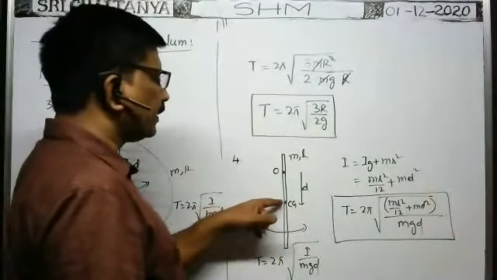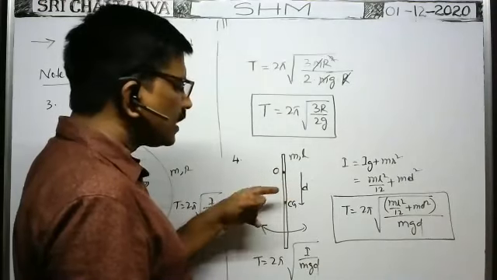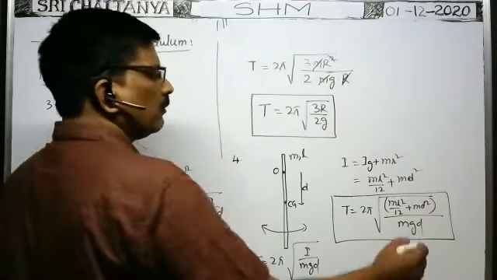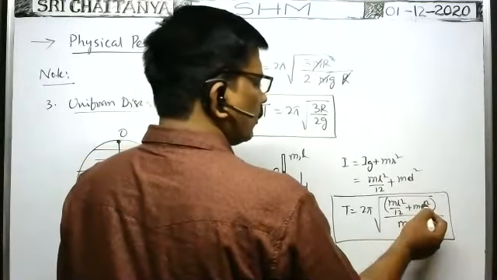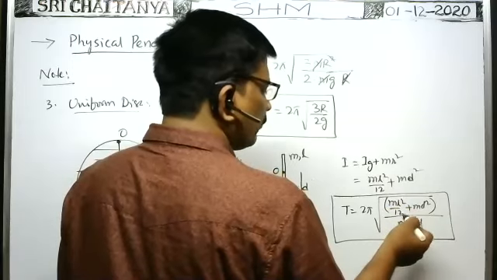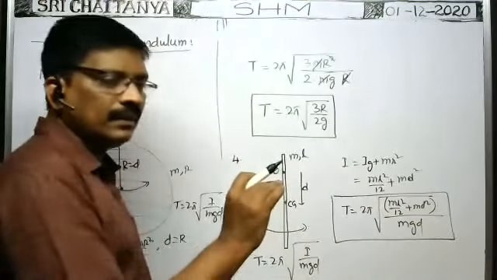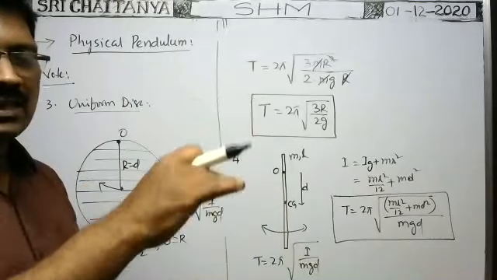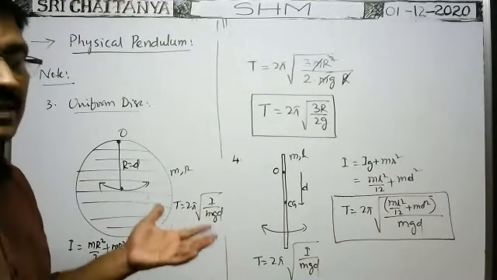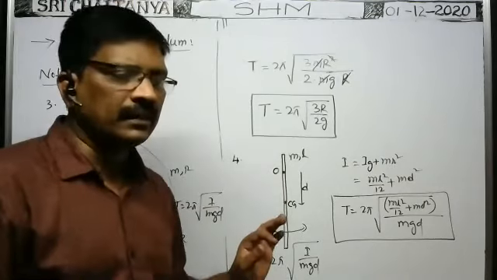Because when the rod is suspended here only, d becomes 0. The distance between the center of gravity and the point of suspension are the same, that's why the distance is 0. When d is 0, you put 0 here. It means it is ml square by 12 only, but mg into 0, something by 0 means infinity. Time period is infinity means the time taken to complete one oscillation is infinity, which means it does not make oscillations. The rod does not make oscillations about the center of gravity.